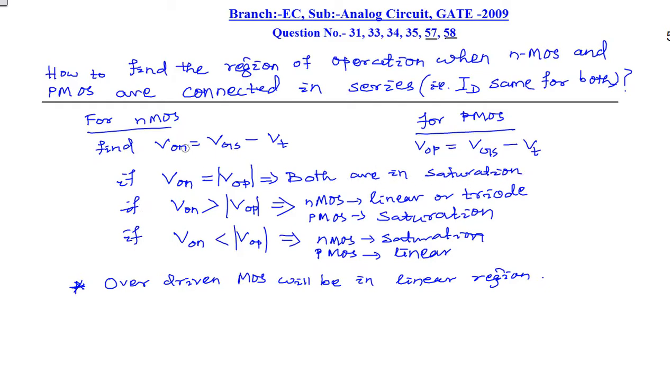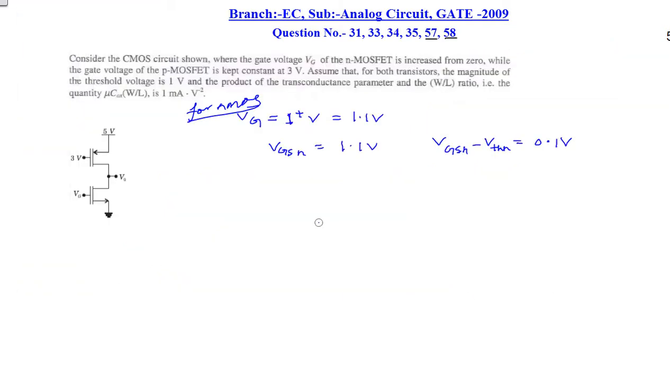And if the VON magnitude is greater than the magnitude of VOP, then the overdriven transistor, that is the NMOS, will be in the linear region and the other one will be in the saturation region. Similarly, if VON is less than VOP, then the PMOS transistor is overdriven, so it will operate in the linear region and the NMOS will operate in the saturation region. It is to be remembered that whichever MOS is overdriven, whether NMOS or PMOS, will be in the linear region. Now let us come to the question.